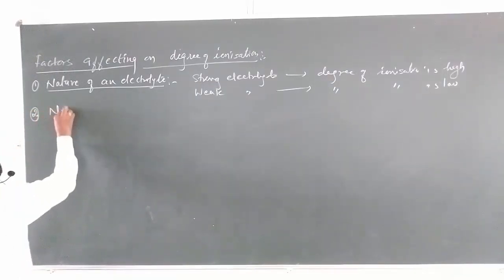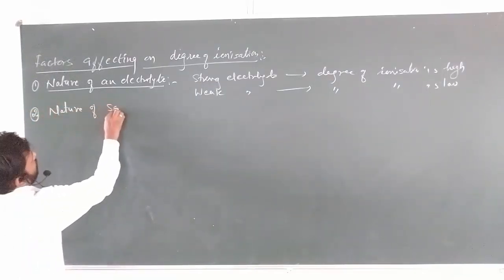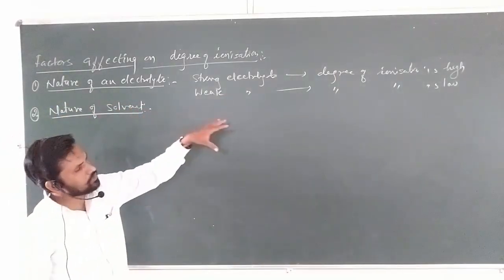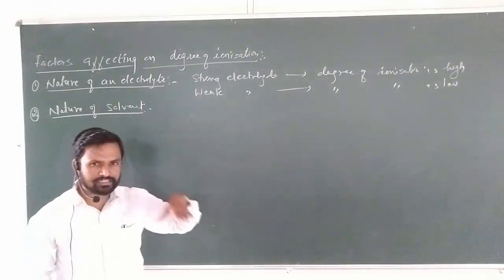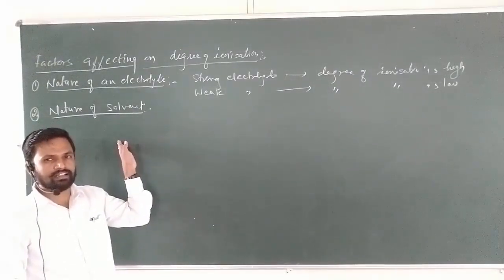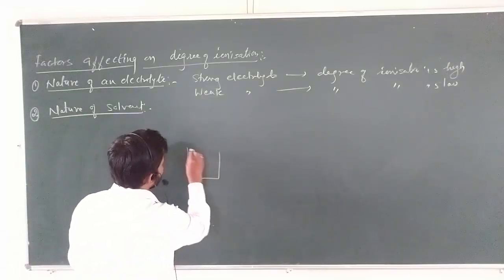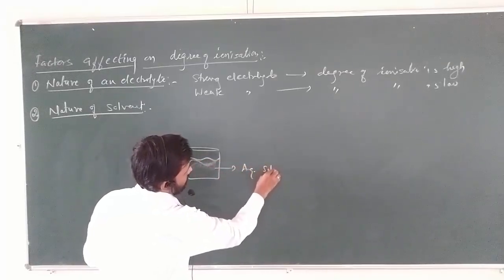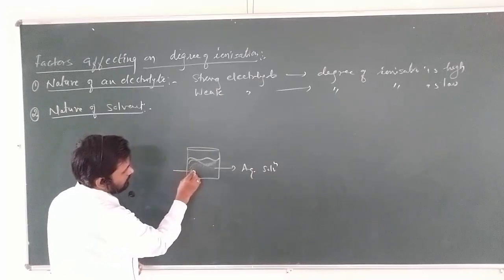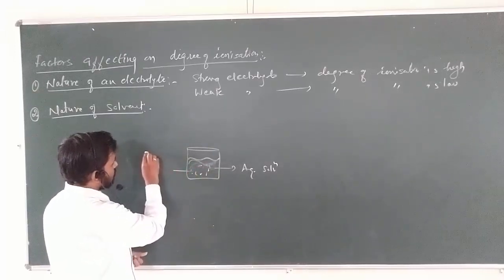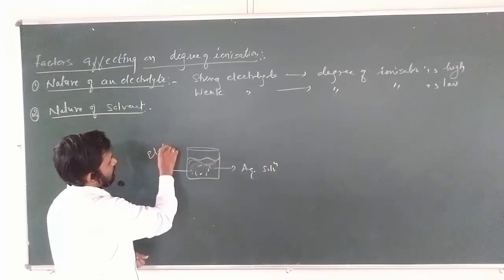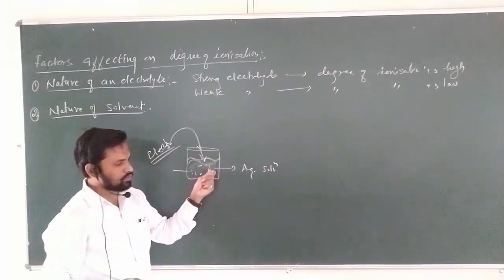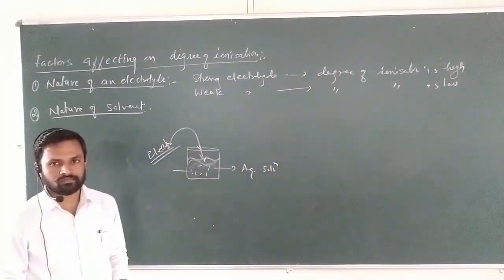Second is the nature of the solvent. What is the nature of the solvent? It is the solvent in which we are going to form the dissociation, in which we want to ionize or dissociate our electrolyte. Here it is the solvent, this is the solution. As I told you, this is an aqueous solvent or aqueous solution. Here the solvent plays a very important role. If you add an electrolyte such as KCl into the solvent, the solvent plays a very important role.